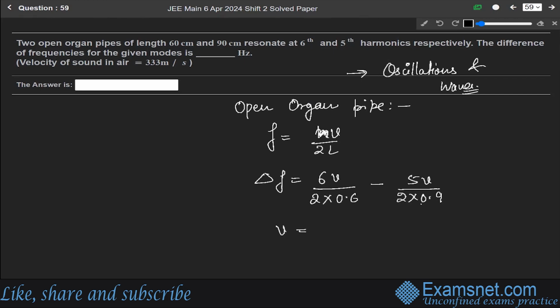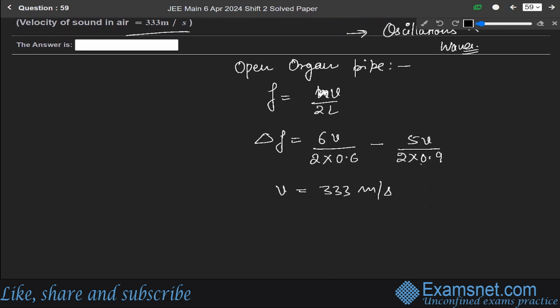So v will be equal to, as given in the question, 333 meter per second. Putting the value of v in the above equation, we can write delta f equals 6 × 333/(2 × 0.6) minus 5 × 333/(2 × 0.9).